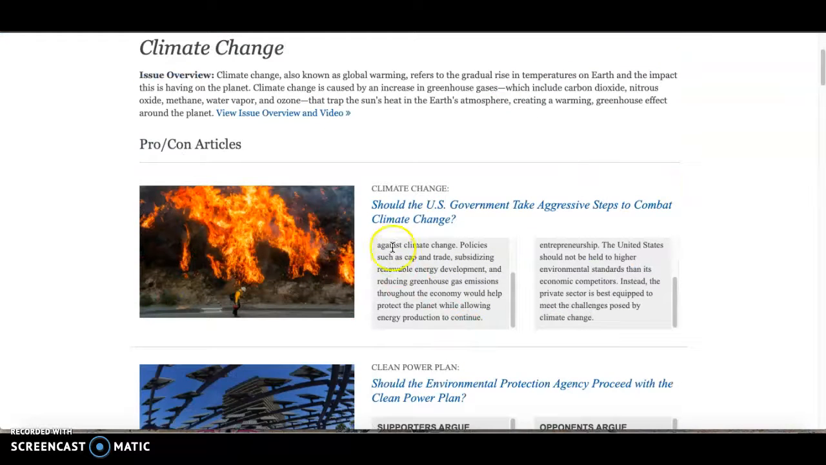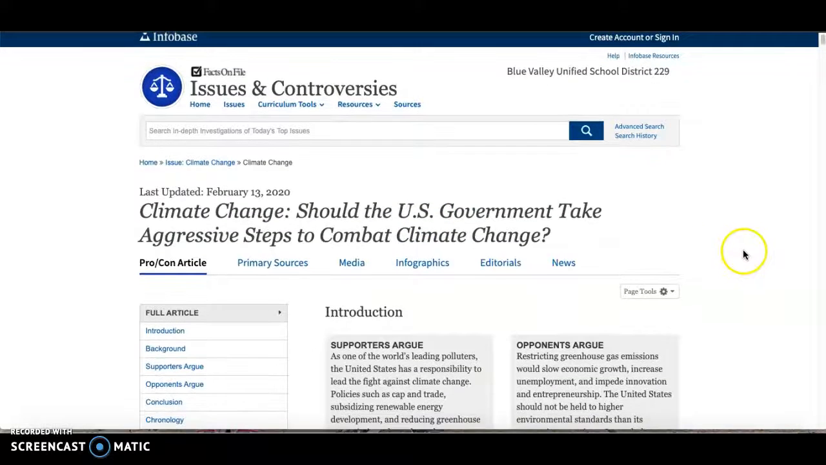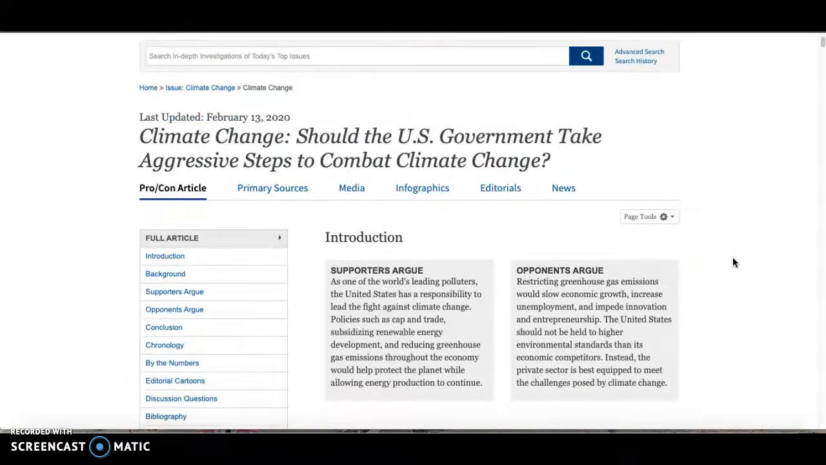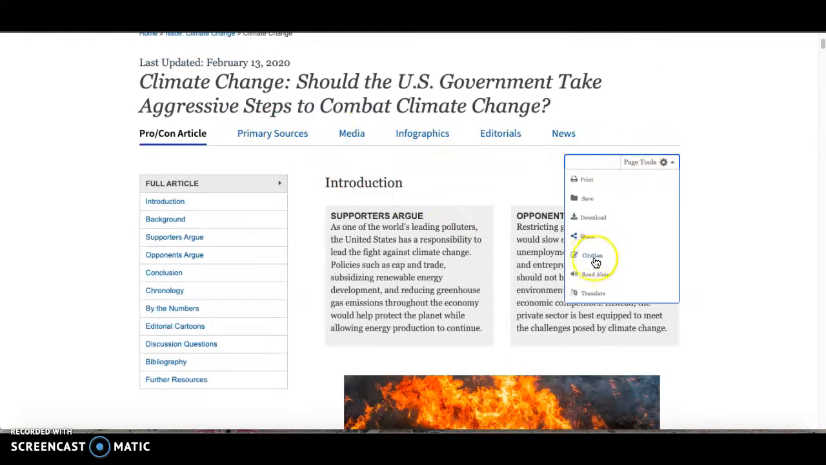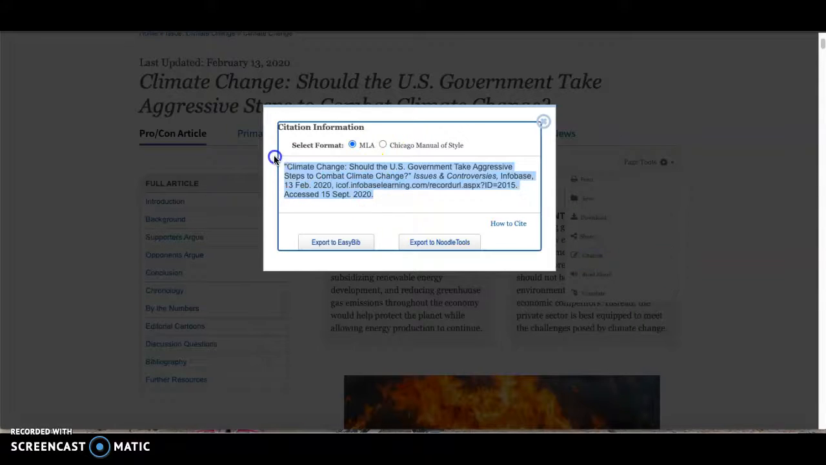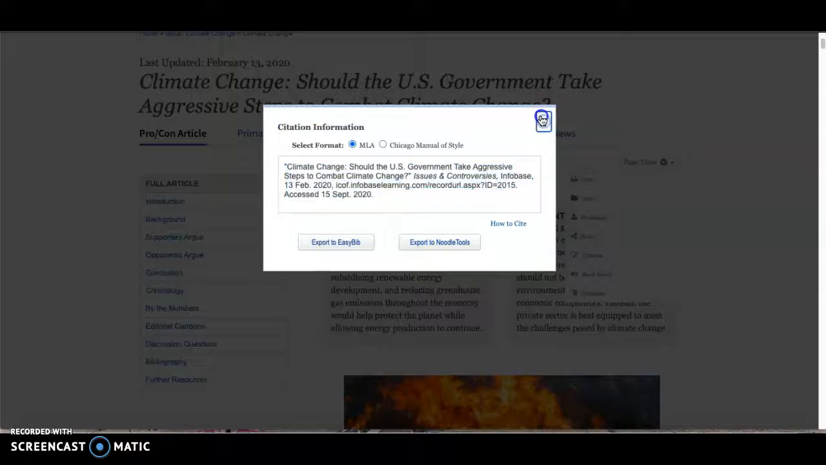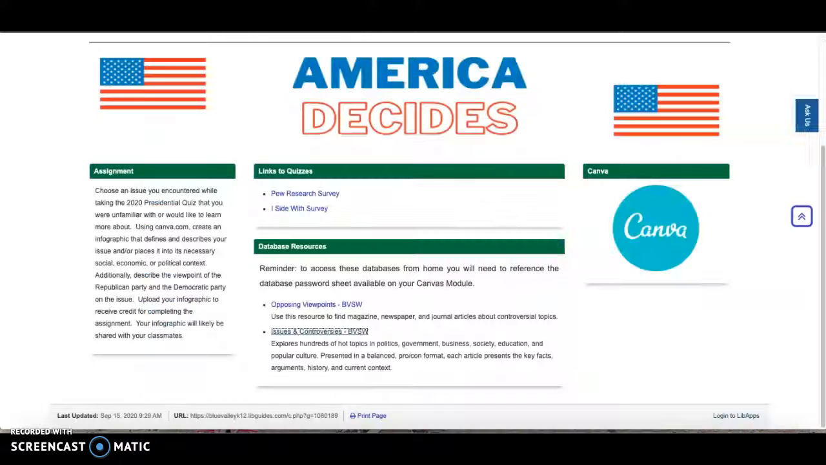Once you find an article that you want to look at, a pro-con on climate change here, there are different types of sources, and you can find the citation again right here. It does default to MLA as well, and you're more than welcome to use either one of those databases for this assignment.